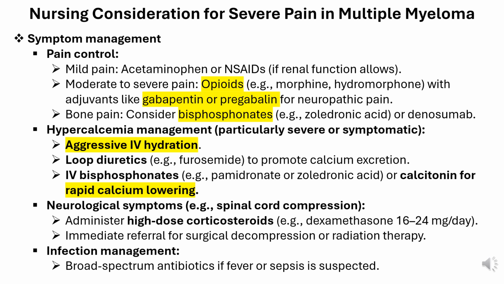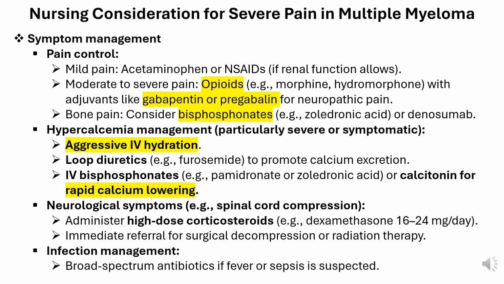Hypercalcemia management, if present. Aggressive IV hydration. Loop diuretics, e.g., furosemide, to promote calcium excretion. Bisphosphonates, e.g., pamidronate or zoledronic acid, or calcitonin for rapid calcium lowering.